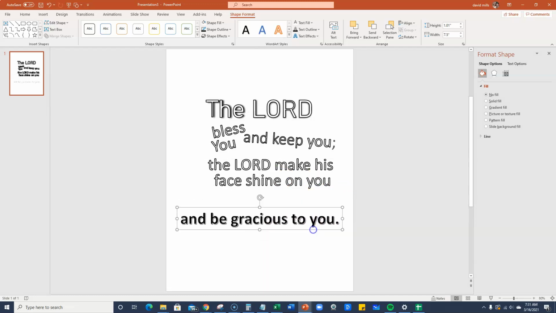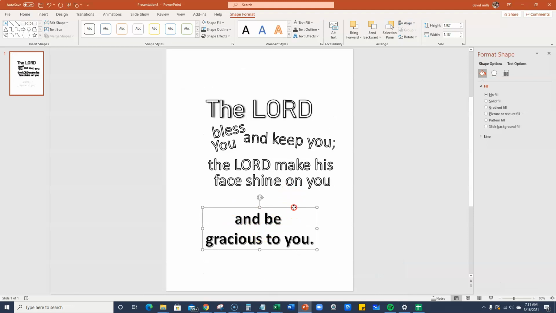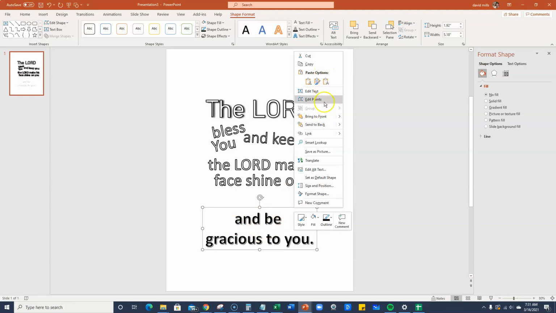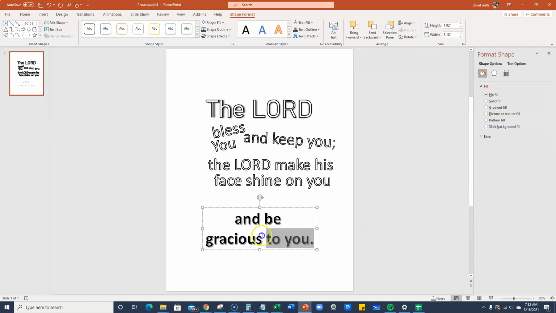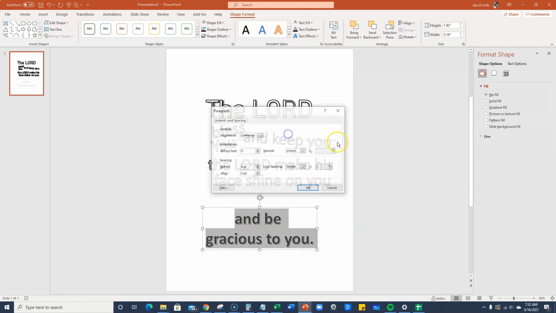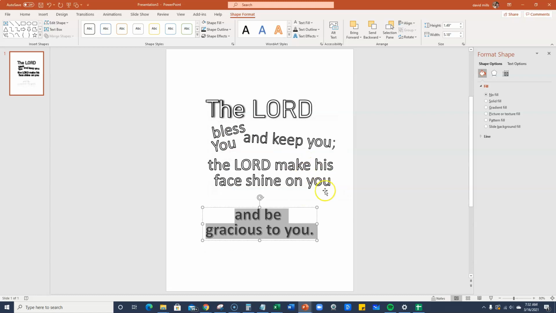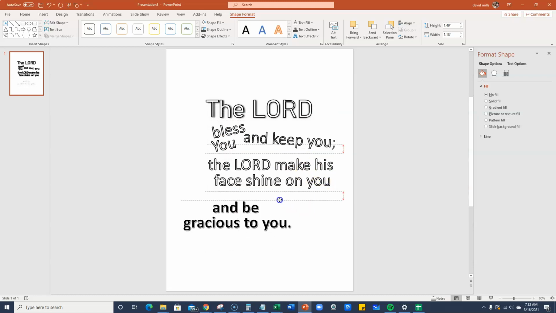I'm going to come down, push return there, and then do the same thing again. I'm going to go to format, and I could have just copied and pasted that from the other format, which might have been a little bit faster. But we'll just come over here, grab the text, right click, go to paragraph, go to multiple, and then do 0.75, and we'll bring that down just a little bit right here. I'm actually going to bring it up a little closer this time, about like that.